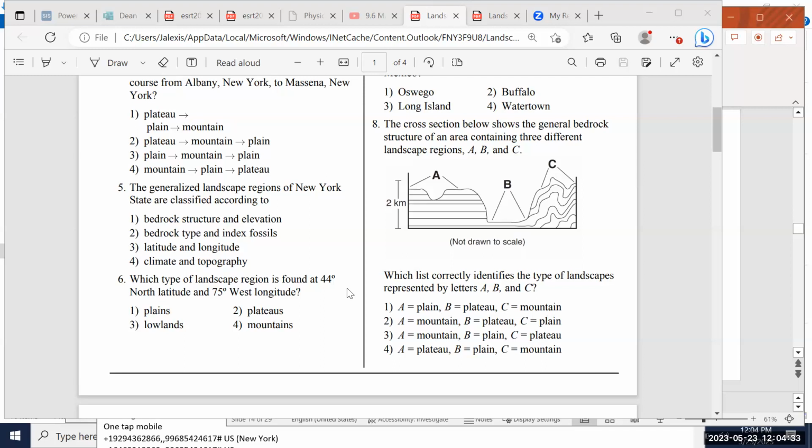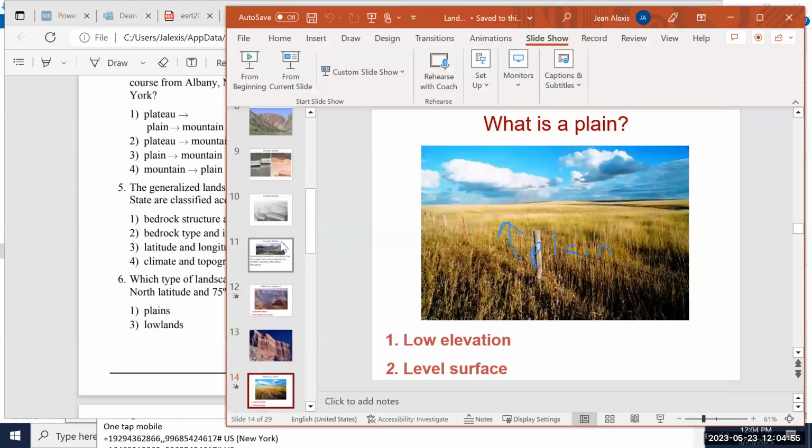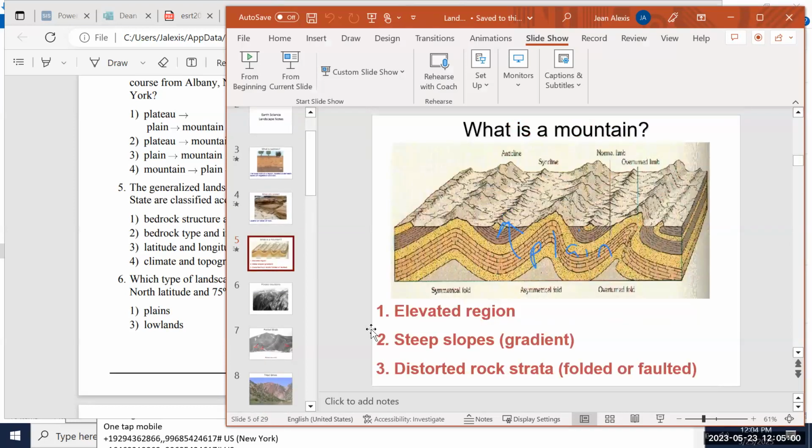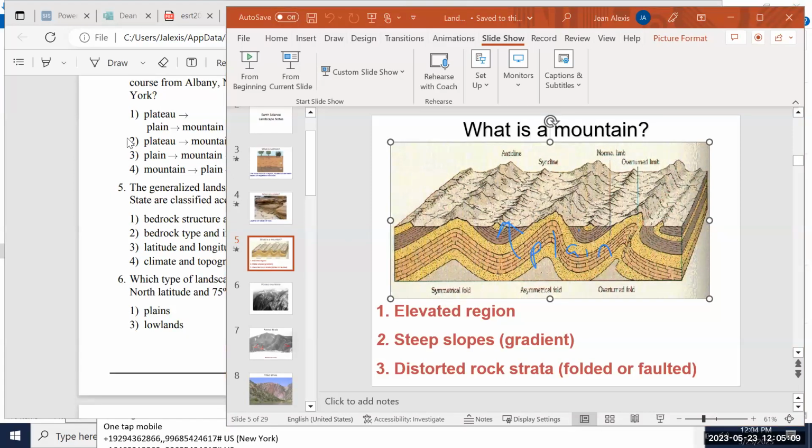So automatically off the top of my head, if this is a low elevation at B, I know that this is a plain. Now next, A and C is either going to be a plateau or a mountain. How can I tell the difference between a plateau or a mountain? When I look at my notes, one of the differences that we see is that mountains have wavy, distorted layers.